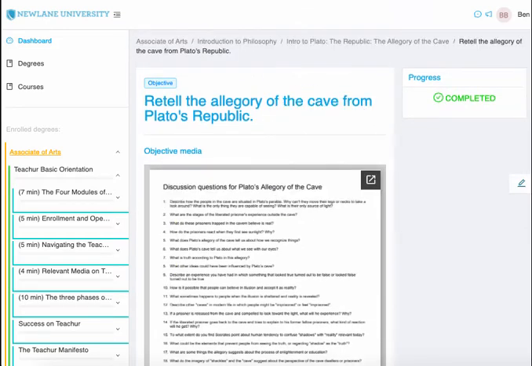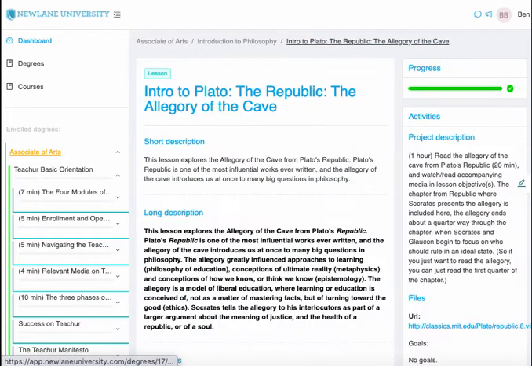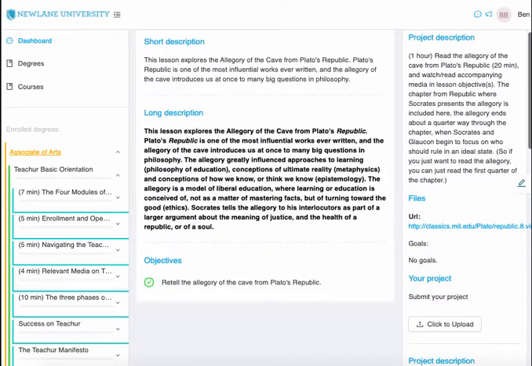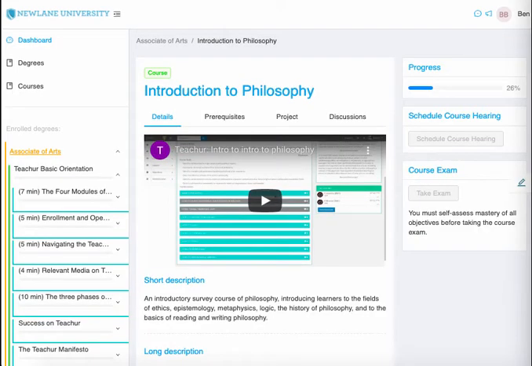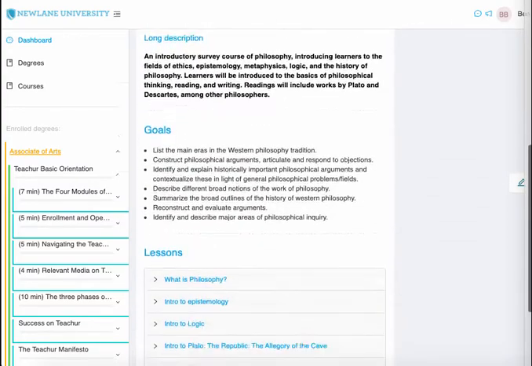You'll always have a visual indication of your progress in the course. So if I go to the lesson page, I can see which objectives are marked complete. Keep in mind that this is only indicating self-assessed mastery, the first phase of assessment. On the course page, you can get a quick view of your progress on objectives by viewing the progress bar here, and also by clicking on the drop-down for each lesson.